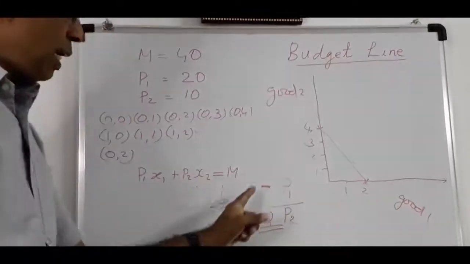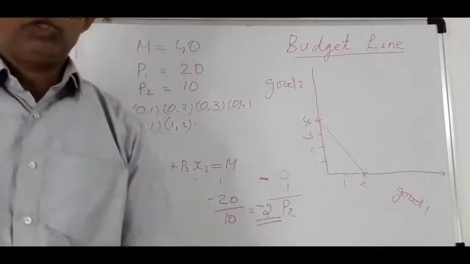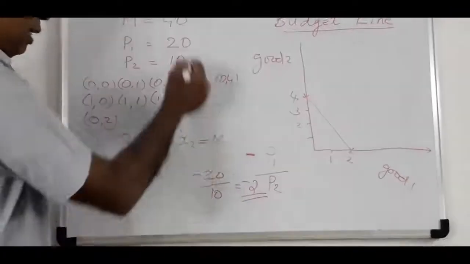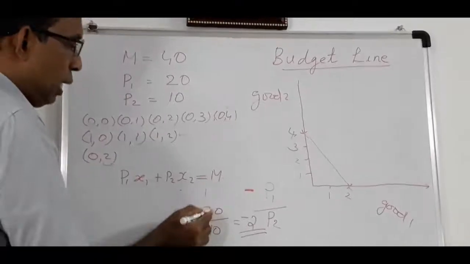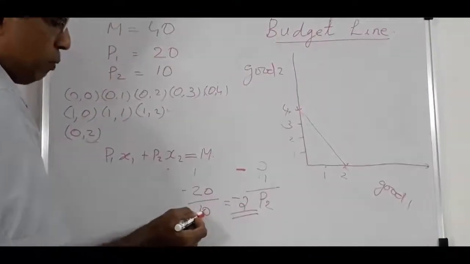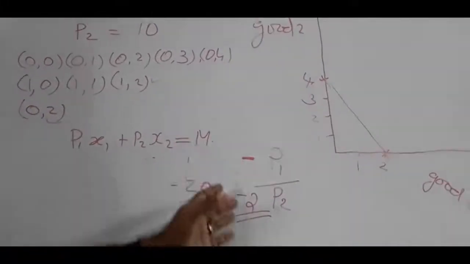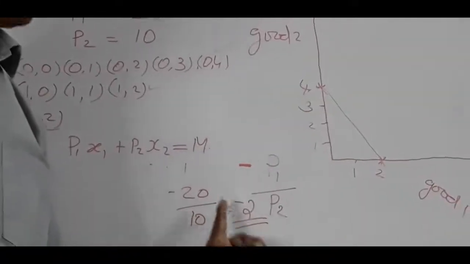Slope of a budget line is given by minus P1 divided by P2. That is, in our example, P1 is 20, P2 is 10, so minus 20 divided by 10 is equal to minus 2. Slope of the budget line is minus 2.